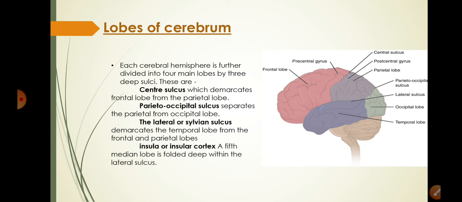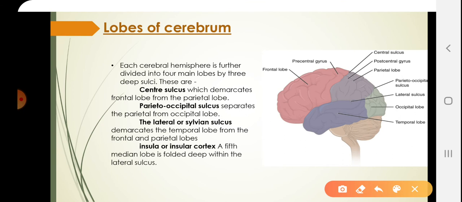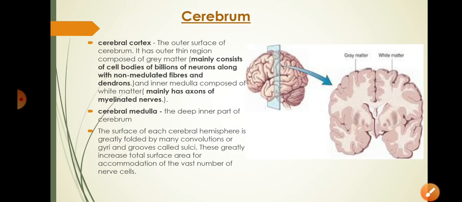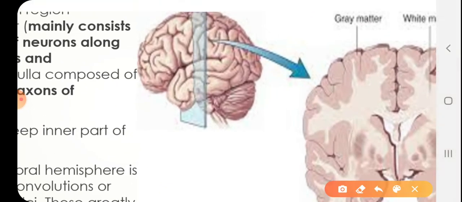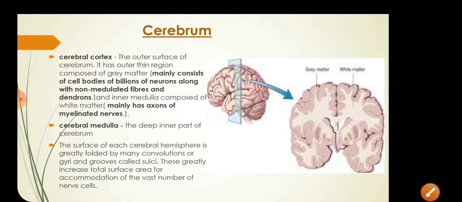Because of these fissures, cerebral hemispheres are divided into four lobes. One is frontal, then parietal, occipital, and temporal. These are the four lobes. Now, cerebrum histologically has two parts. If you cut the brain tissue, you can see that cerebral cortex shows outer surface composed of gray matter. Here you can see the gray matter, and inside to gray matter is the white matter.